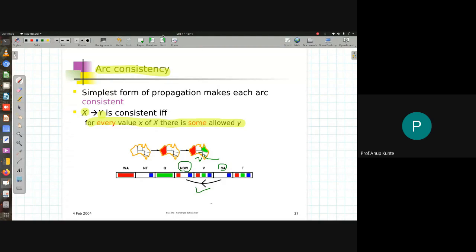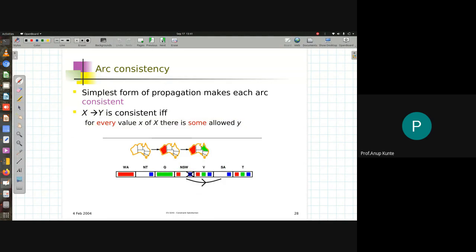Now, what about a reverse arc? That is an arc from New South Wales to South Australia. Now, if I decide to color New South Wales with red, obviously, I can color South Australia with blue. There is one choice. But what about the second color? So if I choose NSW with blue, there is no color left for South Australia to color with.